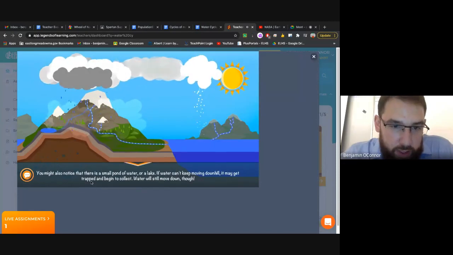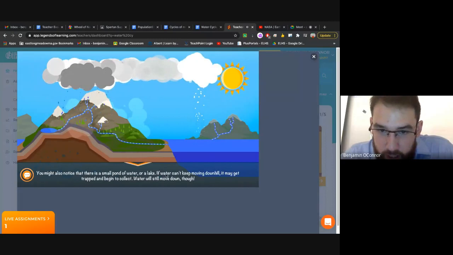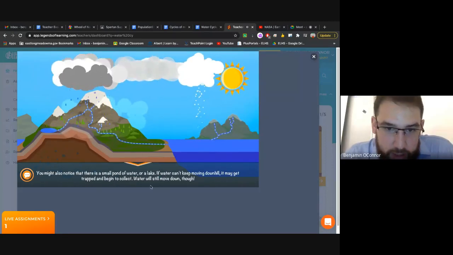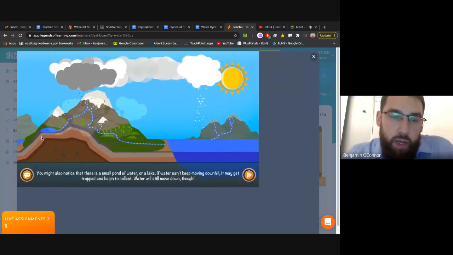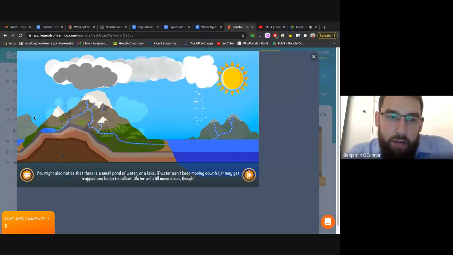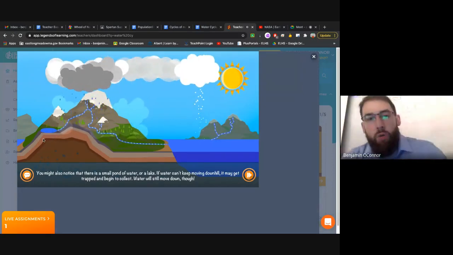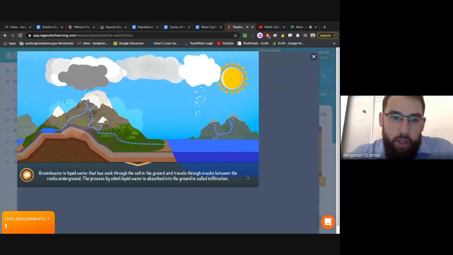You might also notice that there is a small pond of water or a lake. If water can't keep moving downhill, it may get trapped and begin to collect. Water will still move down though. So this is that whole example. If there are hills causing a low point, water will collect there and form a body of water like a pond or lake.